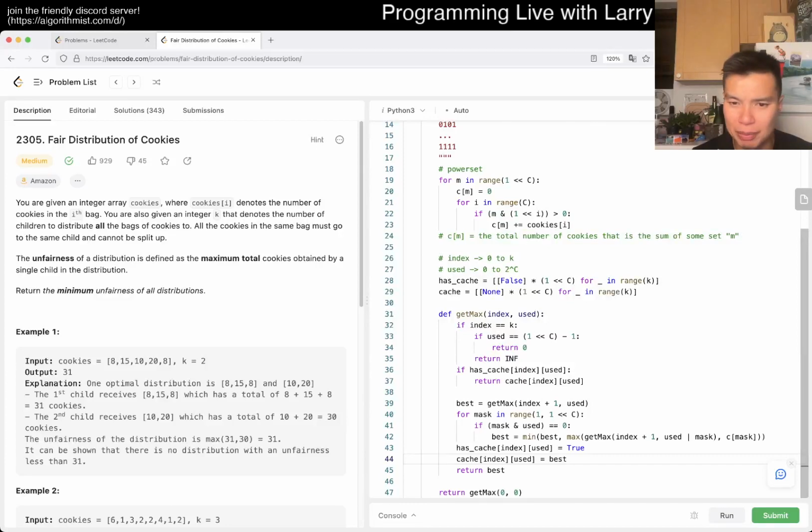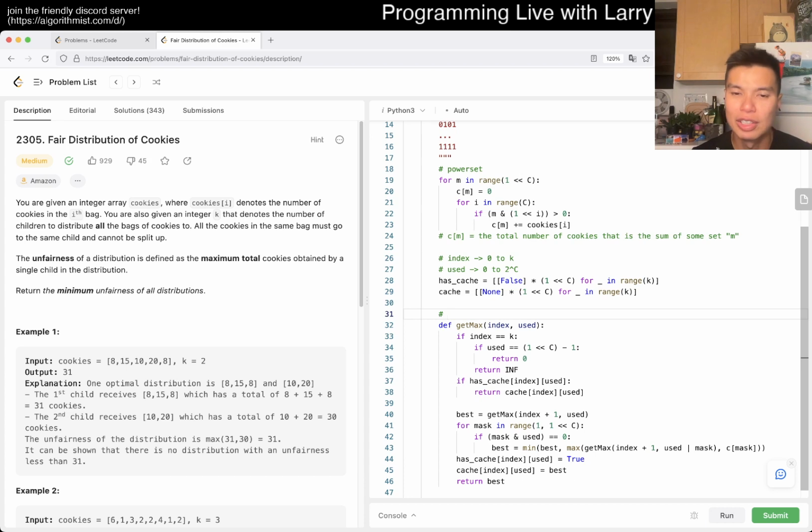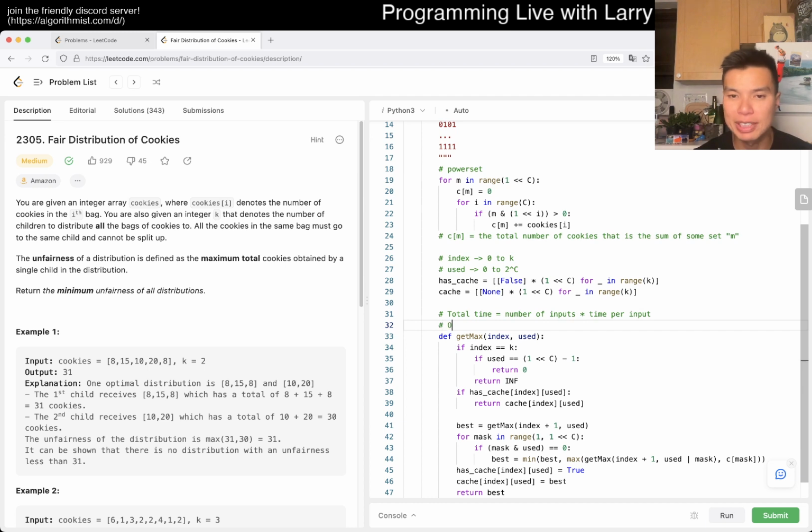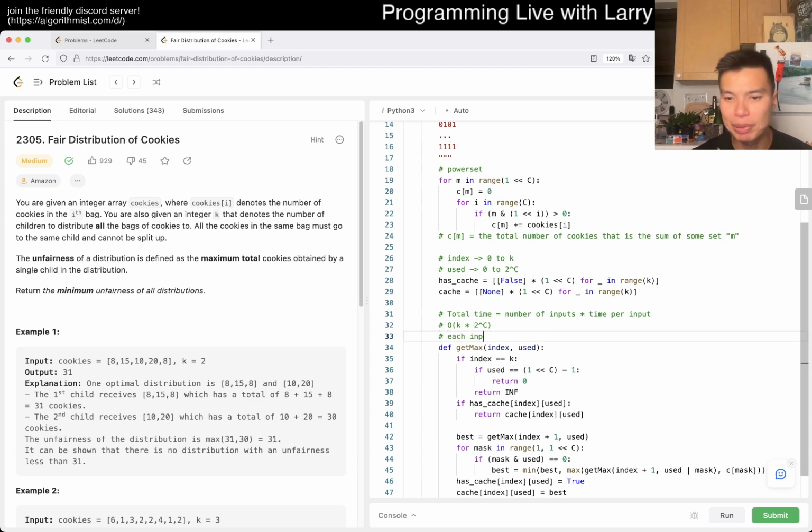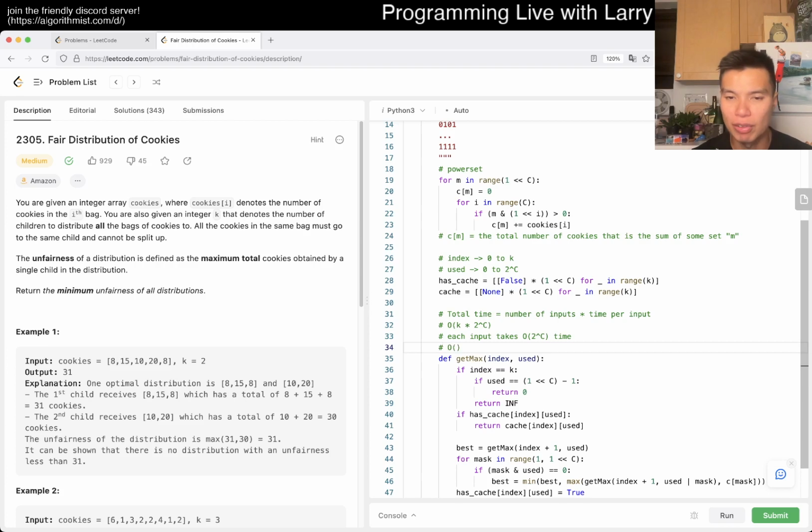We read a lot about complexity, but it seems okay. So what's the complexity here? Well, total time is just equal to the number of inputs times time per input. The number of inputs is O of k times 2 to the c. Each input takes O of 2 to the c time. So this is going to be O of k times 4 to the c, or 2 to the 2c, if you will.